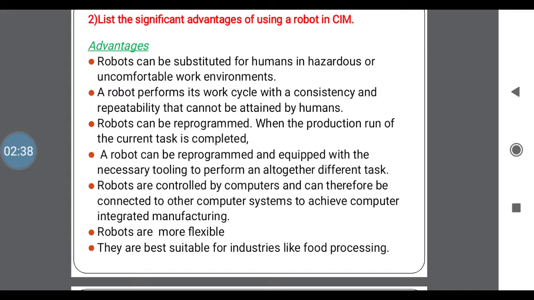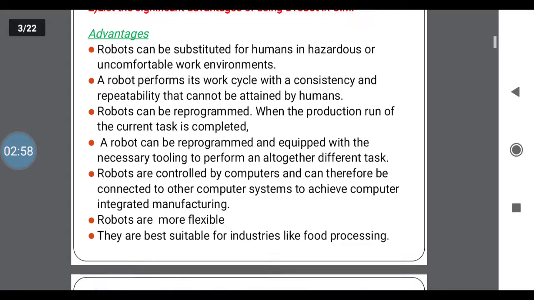They are best suitable for industries like food processing, medical, or better quality of work with a high production rate. These are some advantages of robots if used in CIM technology. Here benefits are different from advantages. Application means the applications are different compared to the advantages.